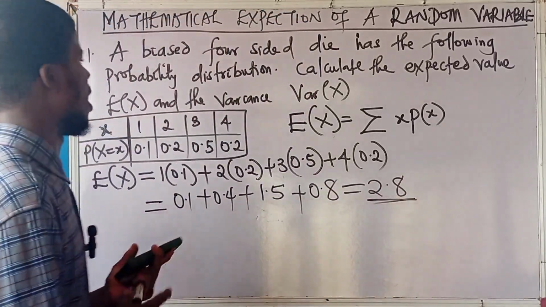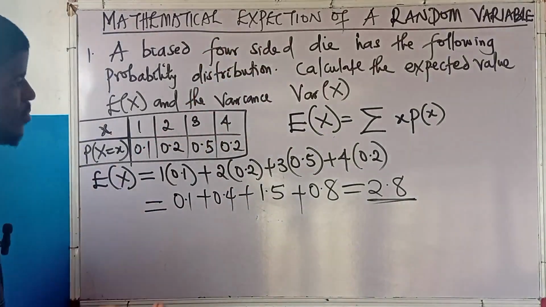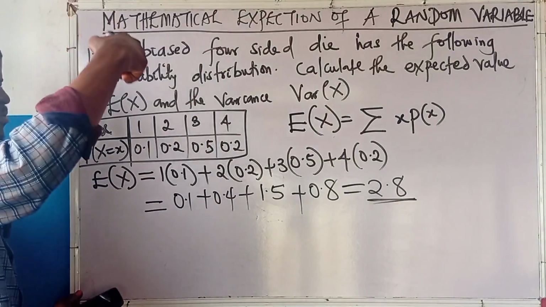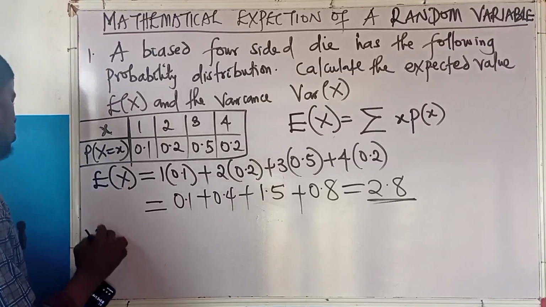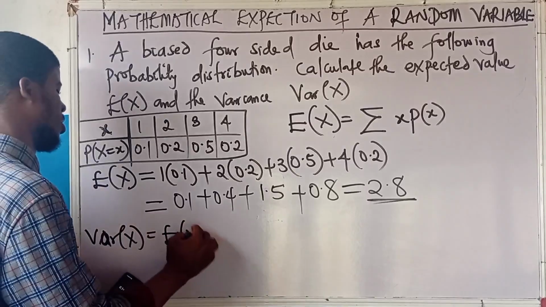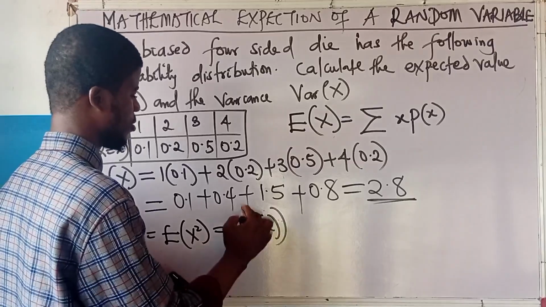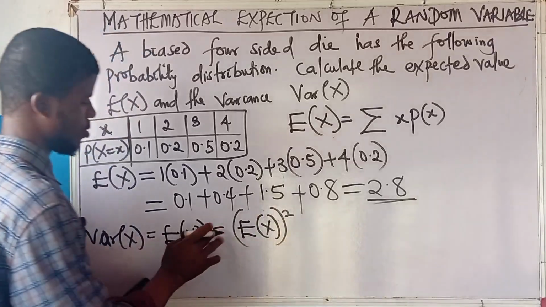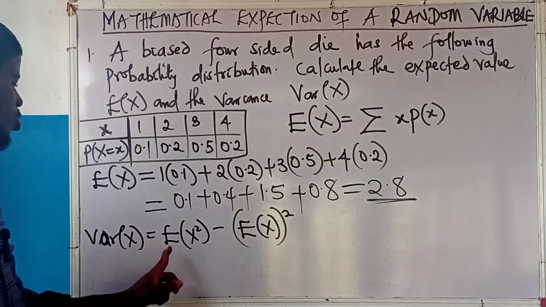Okay, now they are asking for the variance of x. If you remember the formula I gave, the variance of x is the expected value of x squared minus the square of the expected value of x. So the question is, what is the expected value of x squared?